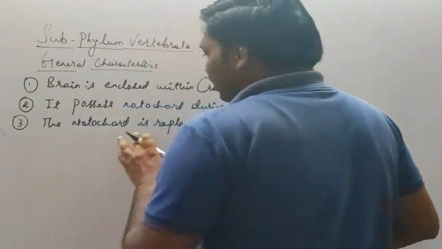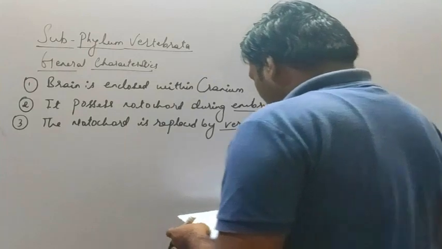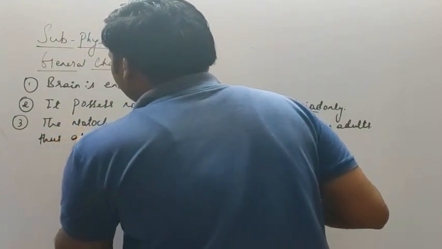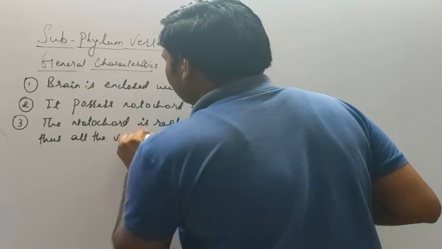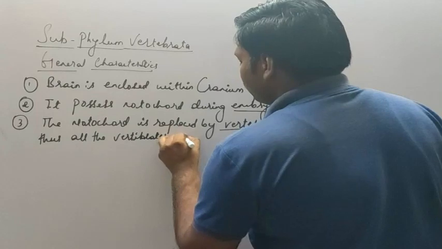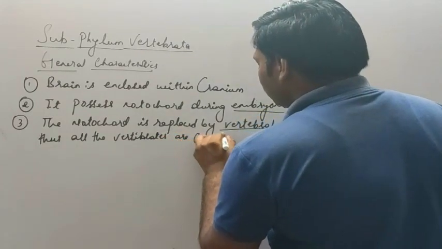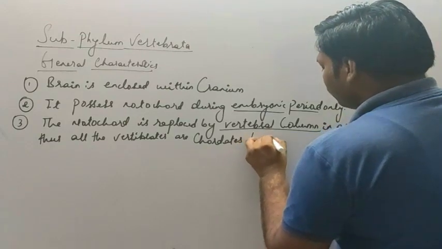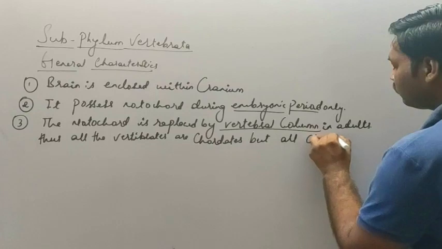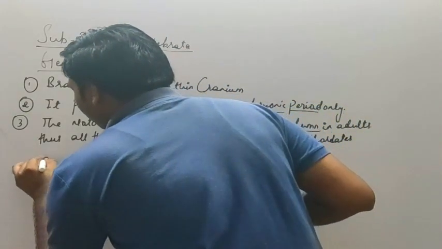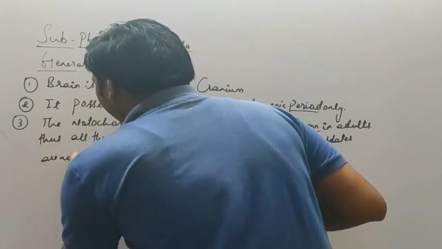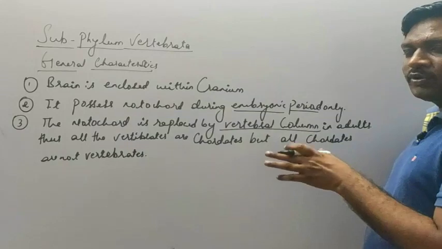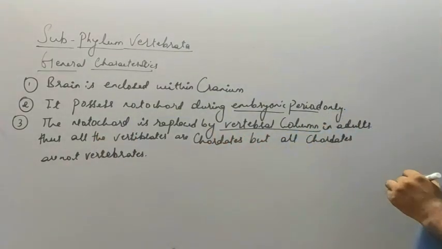On the basis of this, we can say that all vertebrates are chordates, but all chordates are not vertebrates. Now what do you get from this sentence, that all vertebrates are chordates but all chordates are not vertebrates?